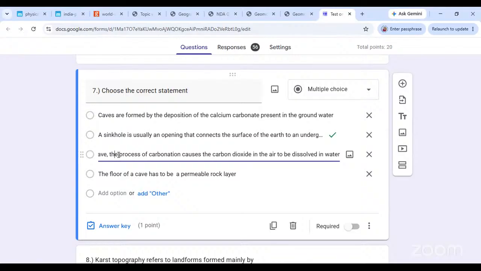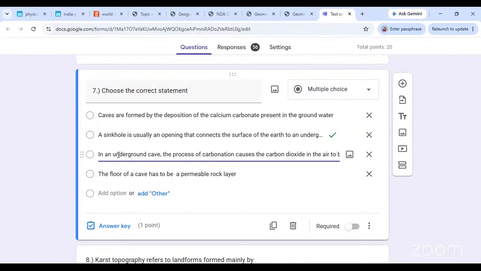I'm trying to figure out what is wrong with this statement. The process of carbonation might not necessarily happen in an underground cave. Carbonation is simply the mixing of carbon dioxide with water. You understand what carbonated drinks are, right? Carbonated drinks meaning the soda we drink. Carbon dioxide is mixed with the water, and the little bubbles are the fizz that you feel on your tongue.